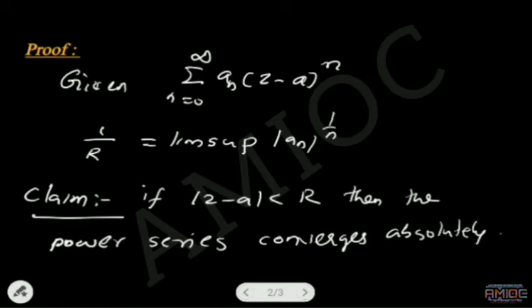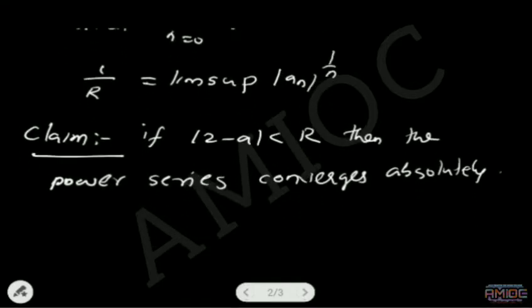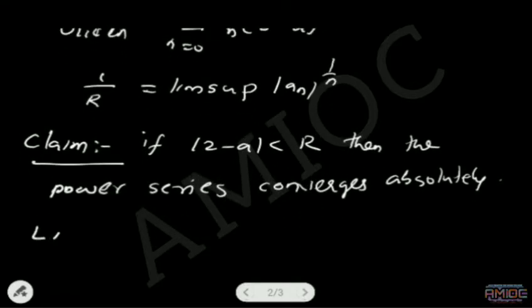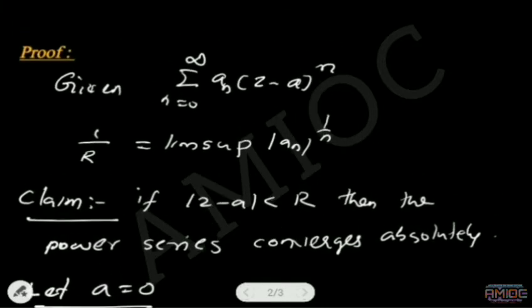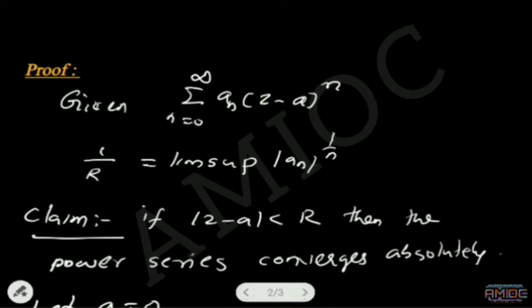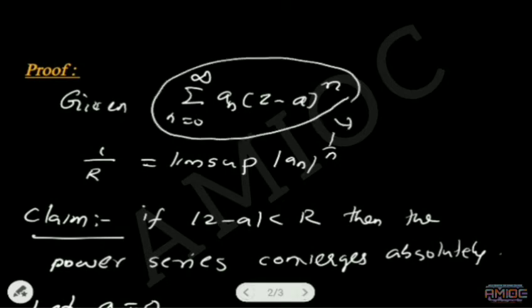For proving the theorem, I am letting a equal to 0. What happens if we choose a equal to 0? Then this power series becomes summation n equal to 0 to infinity a n z power n.